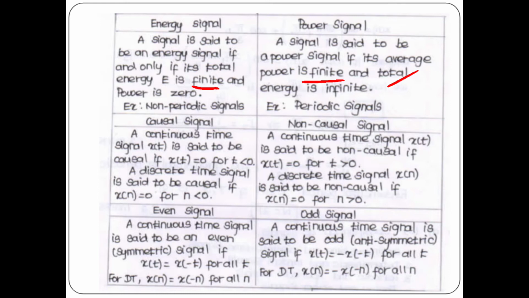Even signal and odd signal. A continuous time signal is said to be even. Even signal is otherwise called a symmetric signal and odd signal is said to be an antisymmetric or non-symmetric signal. For even signal the condition is x of t equal to x of minus t, and for odd signal x of t equal to minus x of minus t.